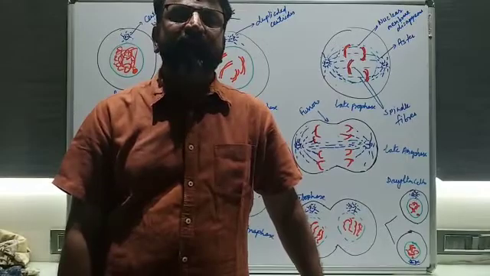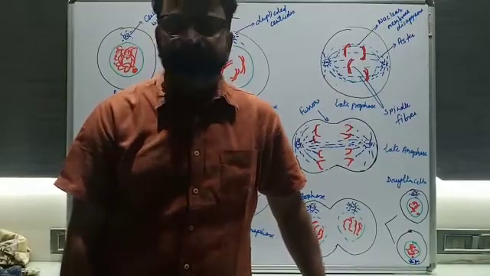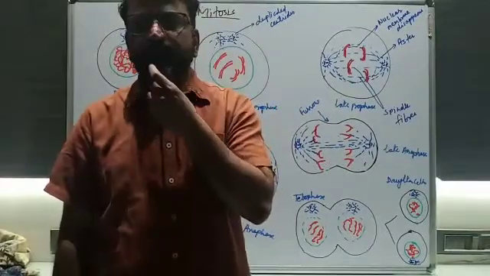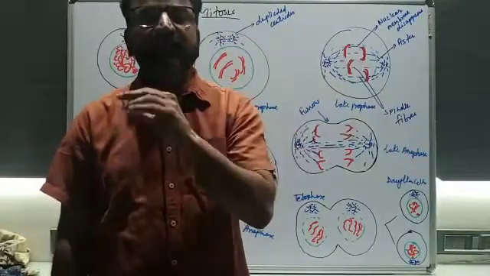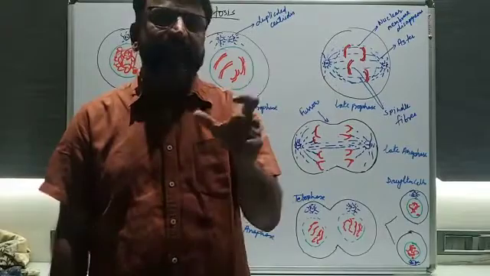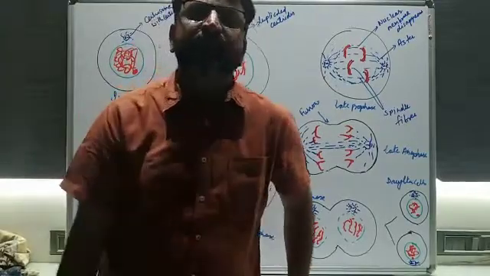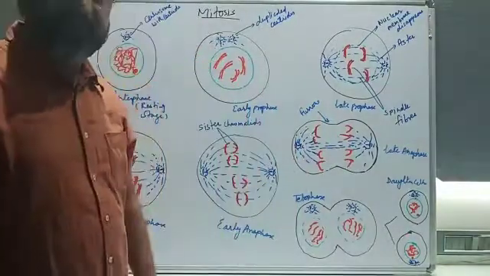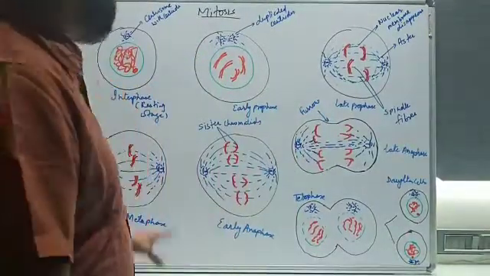M phase is called the mitotic phase, in which the cell division takes place. If you talk about 24 hours, then in 22-23 hours the G1, G2 and G0 phases will be there, and in the last 1 hour the cell division will be taking place. That will be the mitosis part. I'll explain it again. Okay, so let's start with this.